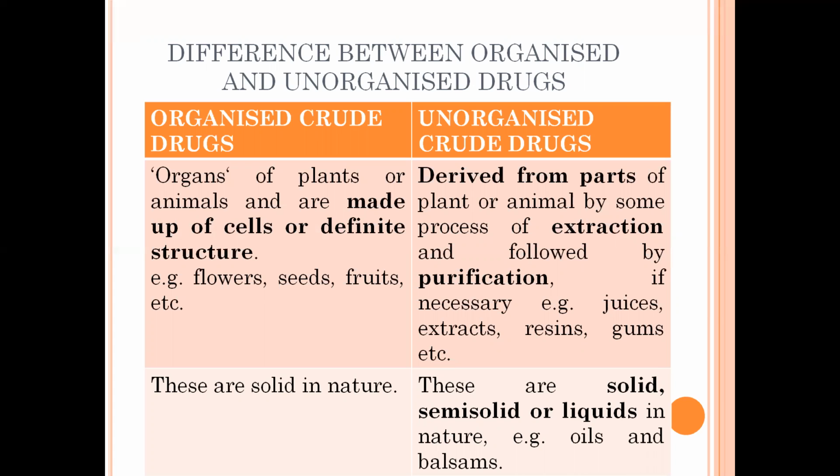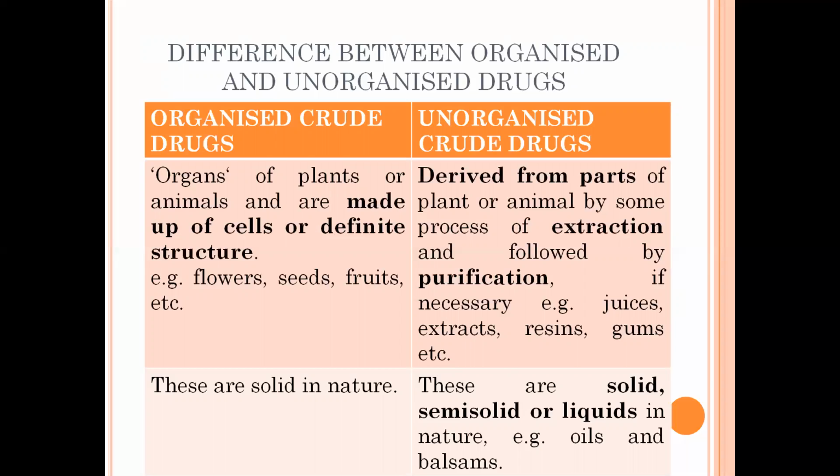Organized crude drugs are the organs of the plants or animals. As the name suggests, they are made up of organs, meaning various organs of the plant. It can be a root, a stem, leaves, flowers, fruits, and seeds, or they are made up of cells and have a definite structure.